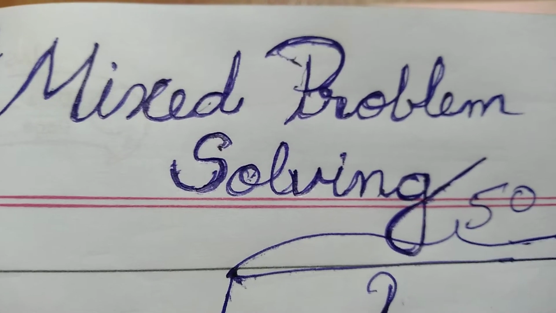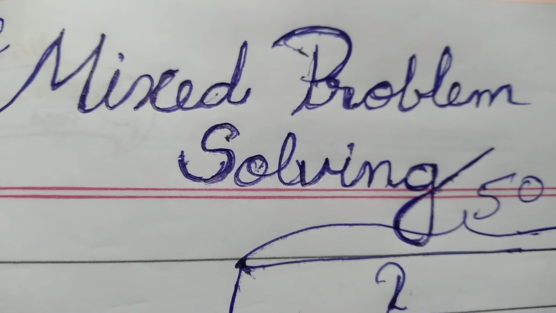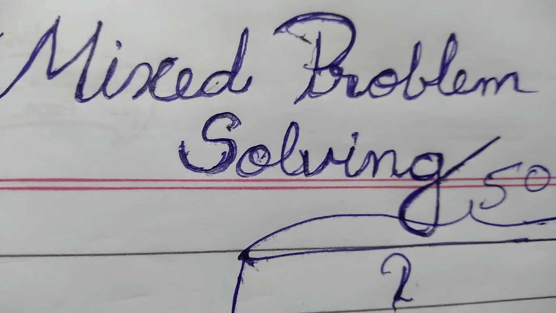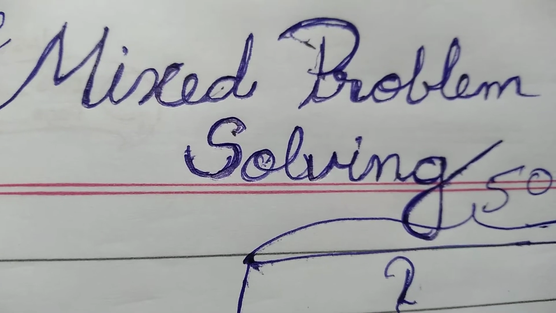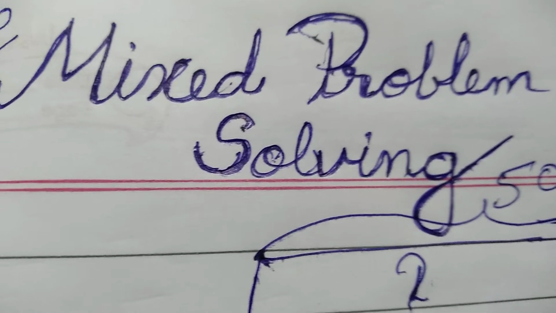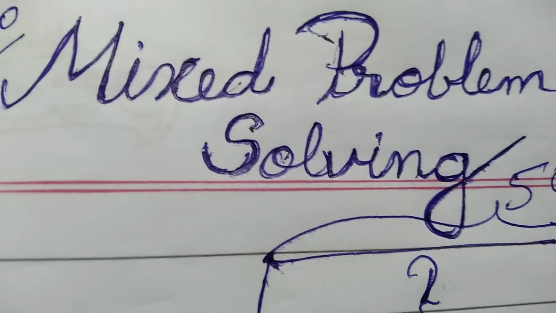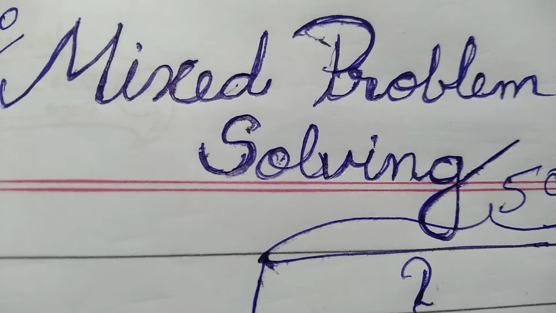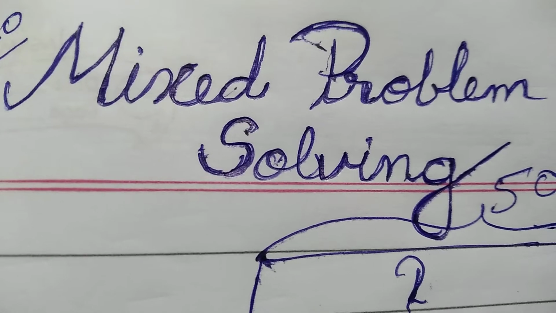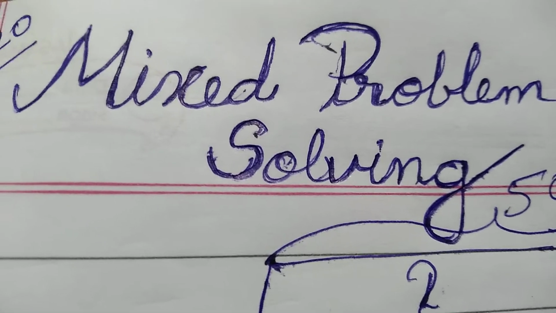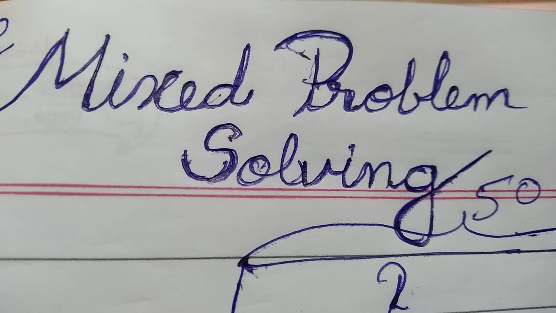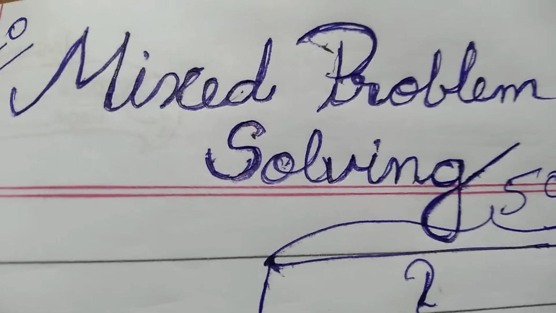Jai Hind children. Today we are going to do mixed problem solving, page number 44 in your book. In mixed problem solving, we will use our steps for problem solving, and we will decide whether the problem is an addition or subtraction problem.